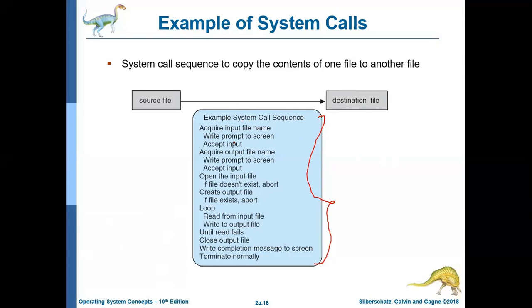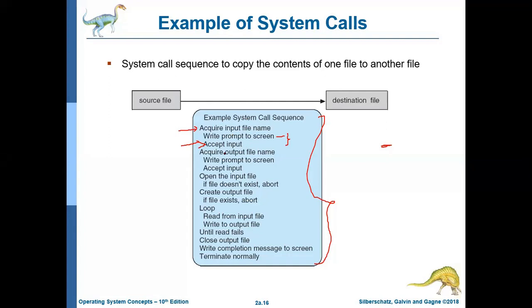So what will be the sequence? First, the system will acquire the input file name from you. Input file name will include the location of that particular file. Suppose your file is in F drive in some new folder, then F, then new folder, then the file name. The complete file name will be acquired. How? It will give you a write prompt to the screen. A cursor will be blinking like this. Now you can input some file name here. Then it will accept the input. These two steps are just for acquiring the input file name.